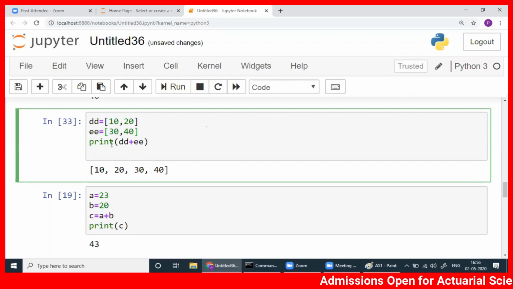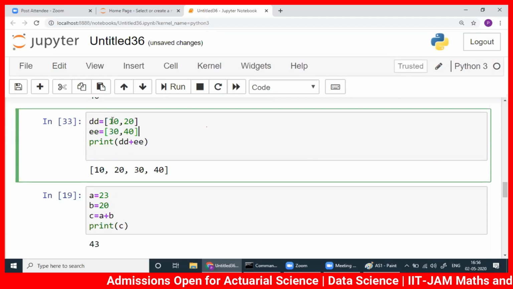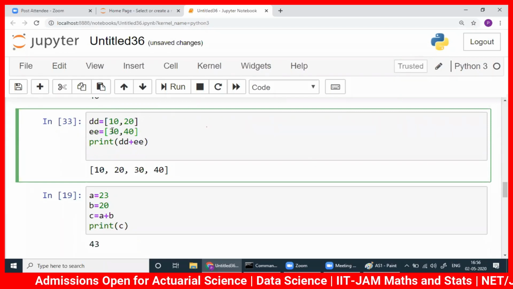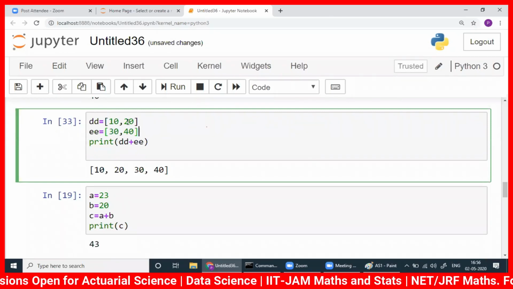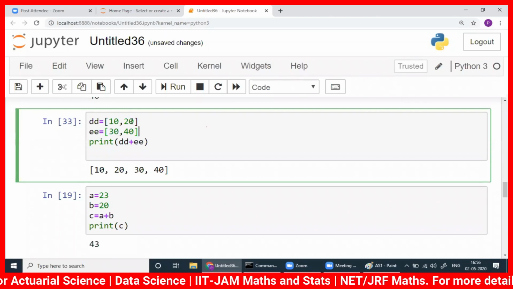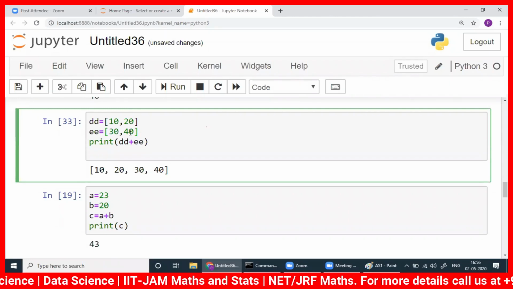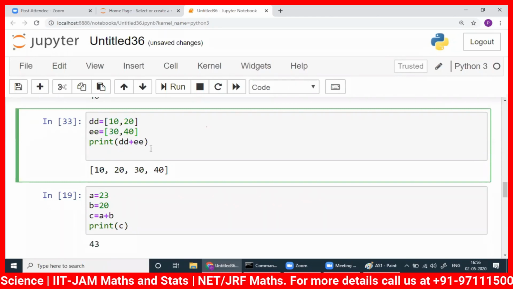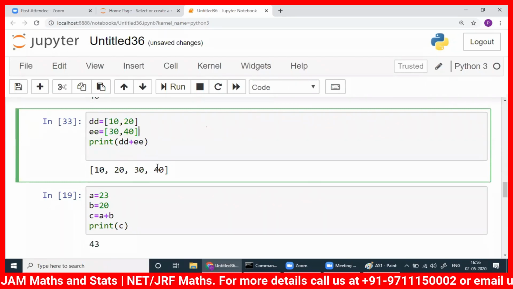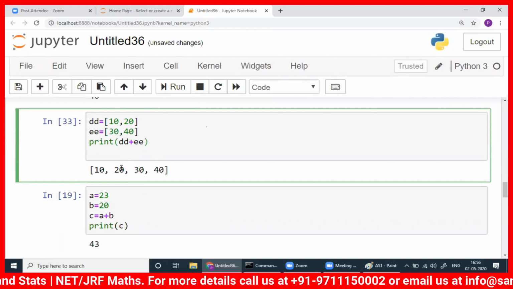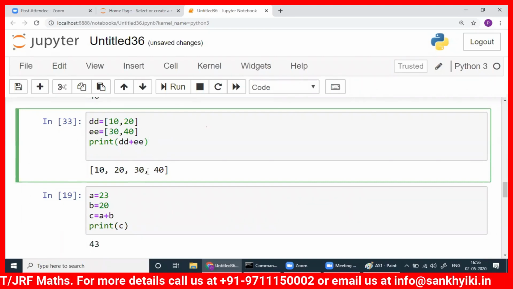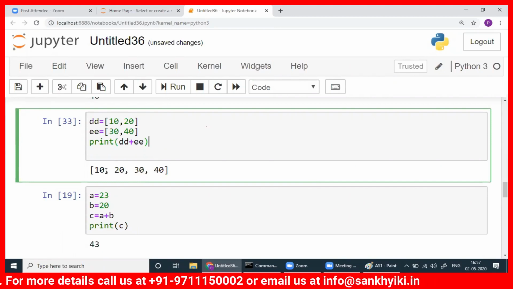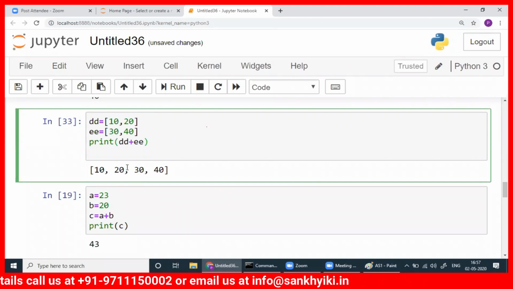In R programming, we create vectors. There you can add element by element, corresponding to the first element here. The first element here will be picked up and they will be added. Similarly, corresponding to the second element here, the second element here will be picked and added. Finally, you will get the answer. That's fine. However, here it has a different meaning. In a list, you can't add 10, 30. It's impossible. There is no way you can do that.